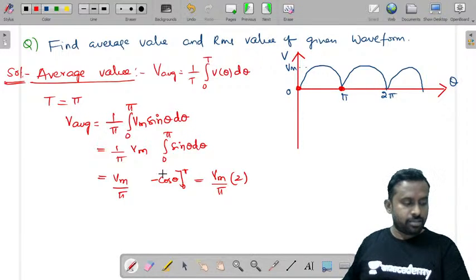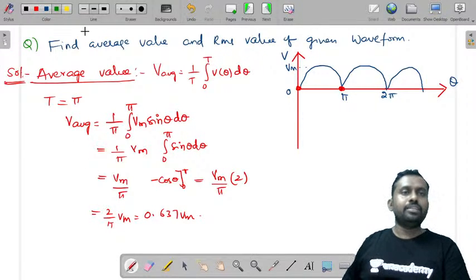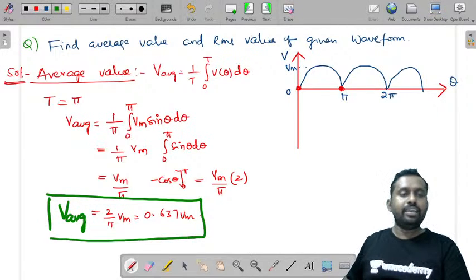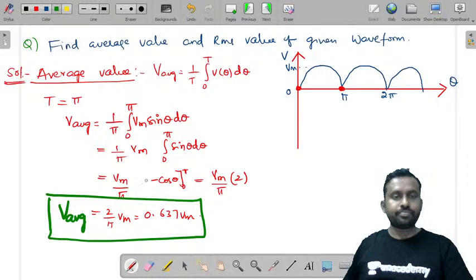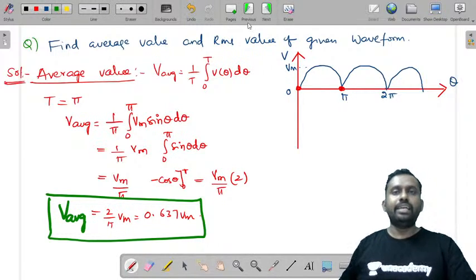So this is 2 by pi Vm, or 0.637 Vm. This is the V average value. V average value is 0.637 Vm.